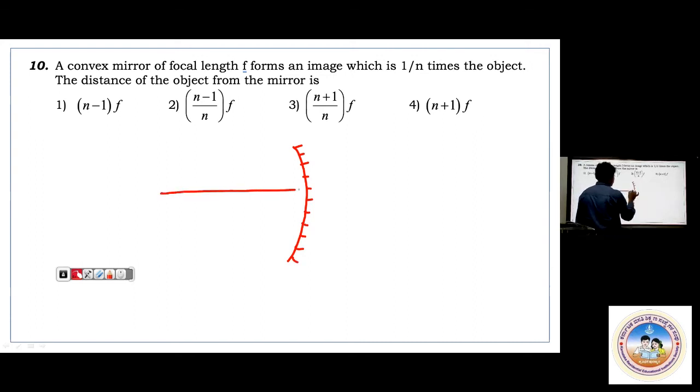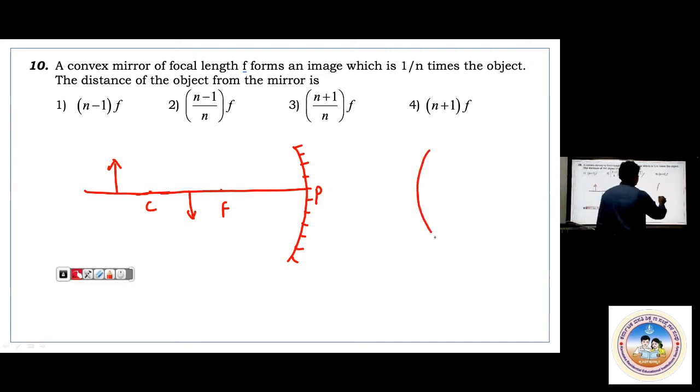This is the pole, this is f, and this is c. When I keep an object somewhere here, you will get the image here. Object distance is measured from the pole to the object. Direction of incidence is like this, and you are taking the opposite direction, so u must be negative. Here f is also negative, and radius of curvature is also negative.